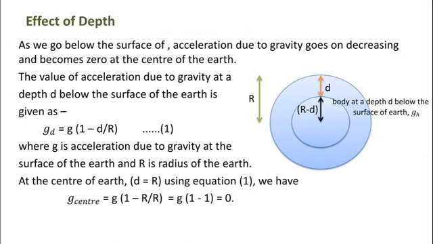So thank you students. Till now we have studied how various factors like shape of earth, altitude and depth affect the value of acceleration due to gravity. In the shape of earth, we have learned that the value of g is maximum at the poles and minimum at the equator. Also, when we go from equator to pole, the value of g will increase. As we go above the surface of the earth, the value of g will decrease. As we go below the surface of the earth, the value of g will decrease. And at the center of the earth, the value of acceleration due to gravity is 0.